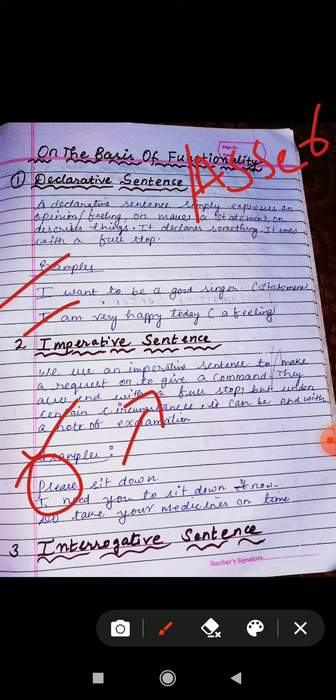In imperative sentences we can also use suggestions like do take your medicines on time. Do visit your doctor regularly if you are a patient. These are suggestions. Drink eight glasses of water every day. So these are the suggestions that we can give, or we can call it advice also.